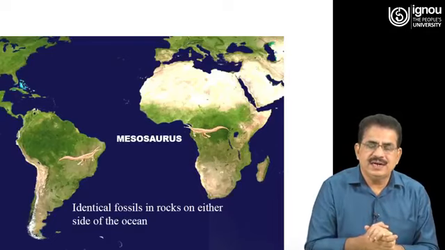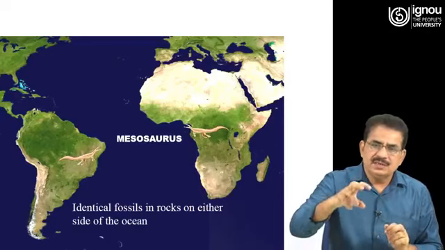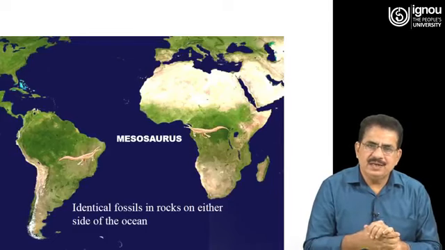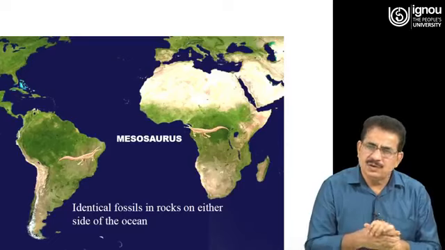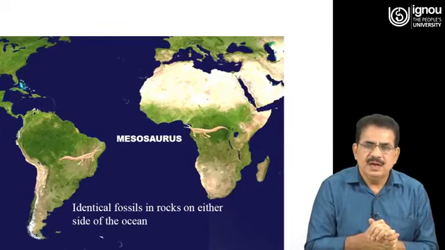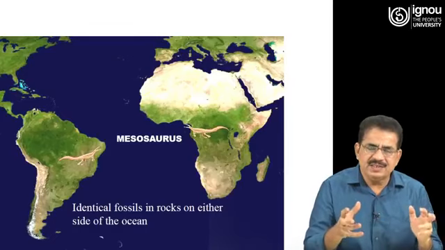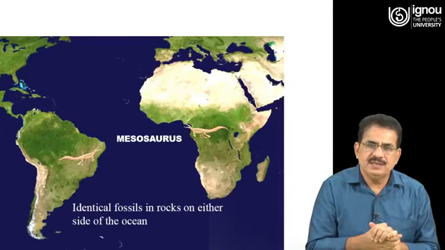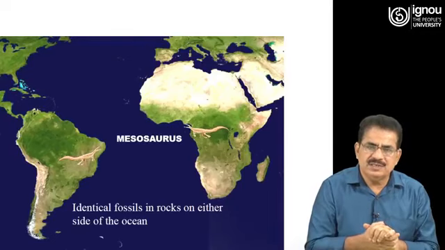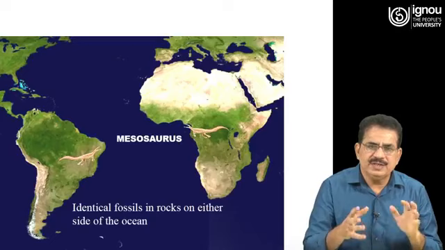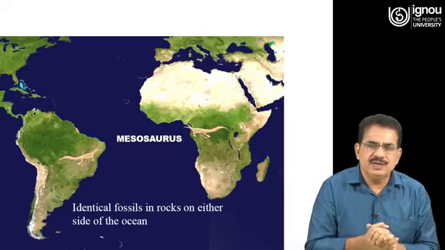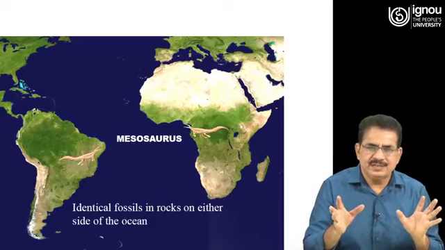But he said that these continents were connected together at one point of time, and these creatures, reptiles, roamed around freely in this connected landmass. After the extinction of these reptiles, what happened? The separation of these continents happened, and because of that, identical fossils are found in different continents.